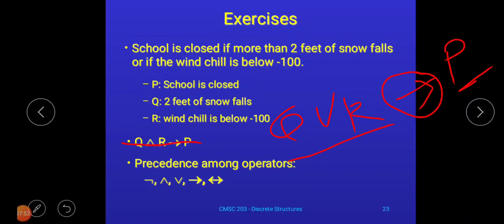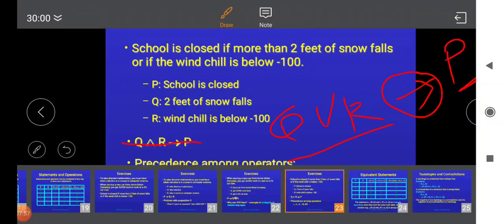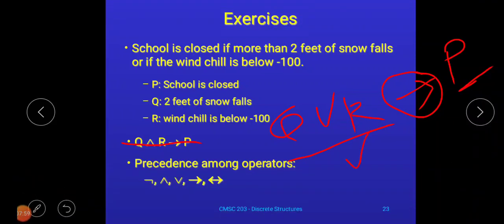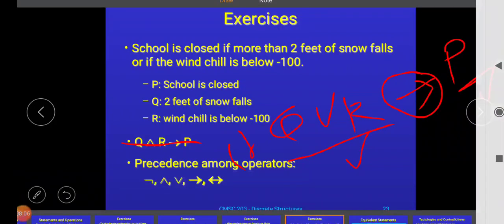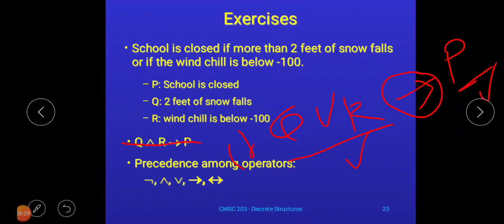So what is our Q? For this conditional, this is the first operand and this is the second operand. Okay, so if this is a conditional, then before this we have to write "if". So if Q is 2 feet of snowfall or R is wind chill is below 100, then P means school is closed.